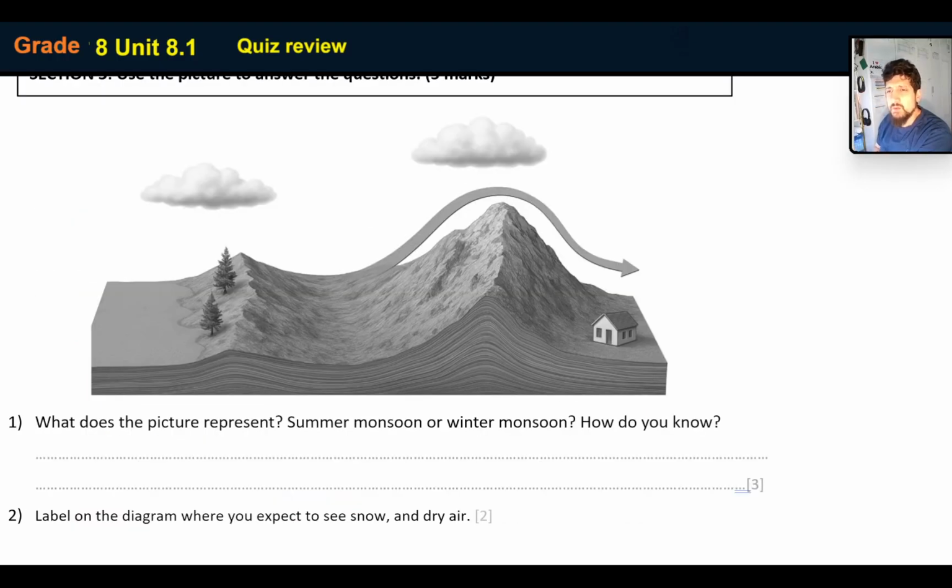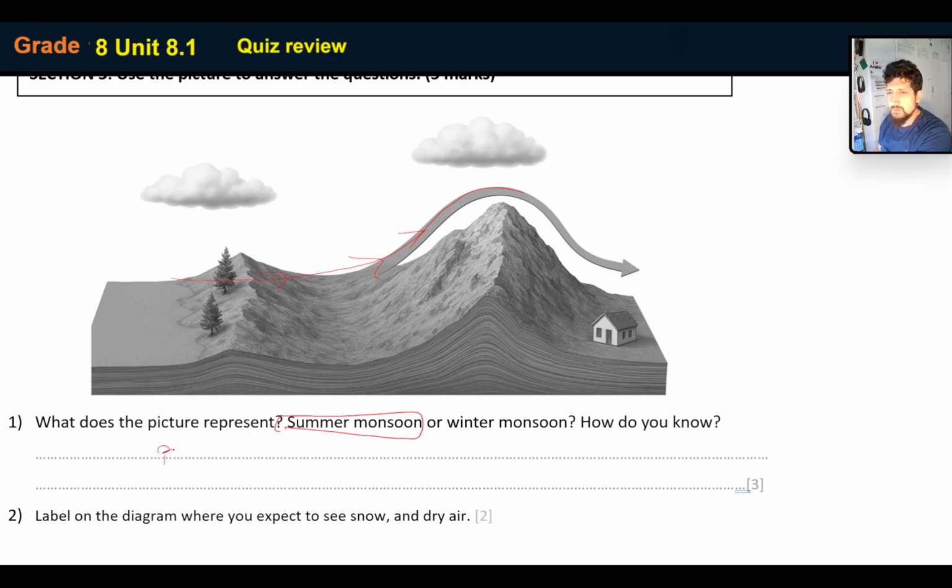Moving on. What does this picture represent? Summer monsoon or winter monsoon, and how do you know? Well, I can tell you right now, it is summer monsoon, and the reason I know is by the arrow. Look, the arrow is moving from the sea all the way to the land. And because it's moving from sea to land, that means it is the summer monsoon. So summer, because it carries the water, the wind is moving from the sea to the land.